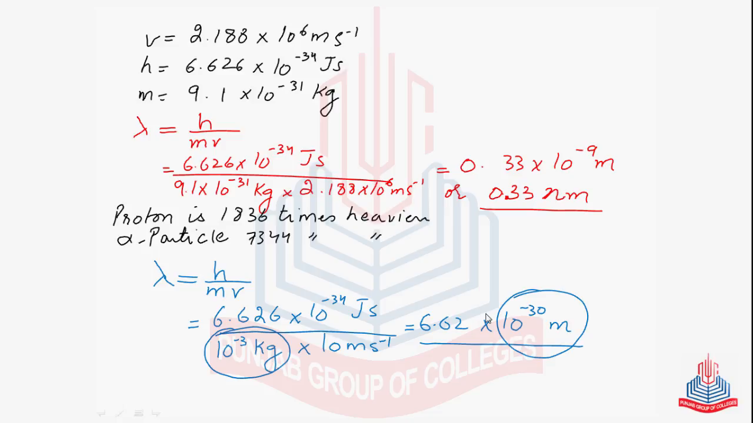Actually, the phenomenon is that every moving object has a dual character, meaning it possesses the qualities of a wave as well as the qualities of a particle. But as the mass increases, the wavelength associated with it decreases. So it will have the major characteristic of a particle and a very minimal character of a wave.